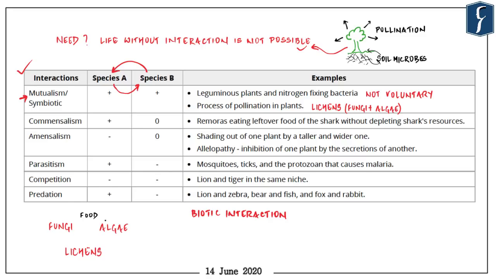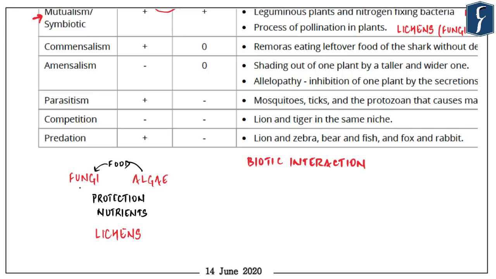So the association with the alga helps the fungus, as it derives food from the alga. Whereas the alga benefits by being protected from the environment by the filaments of the fungi, which also gather moisture and nutrients from the environment. So you can see that this close association helps both of them, and hence they are marked by both positive signs here in mutualism.